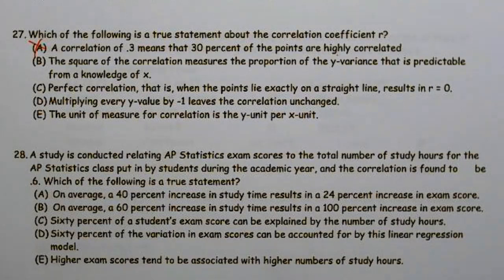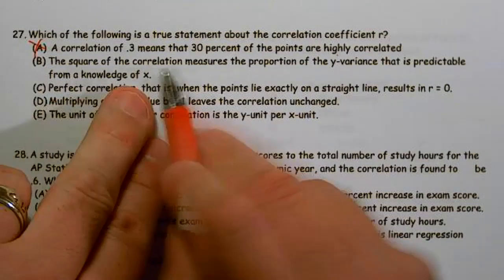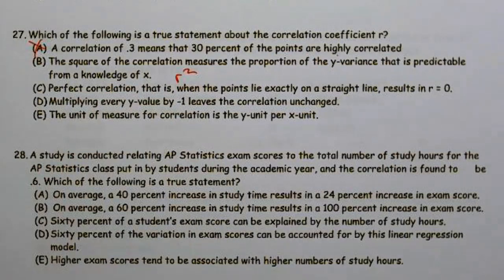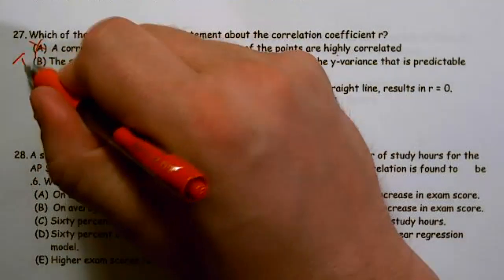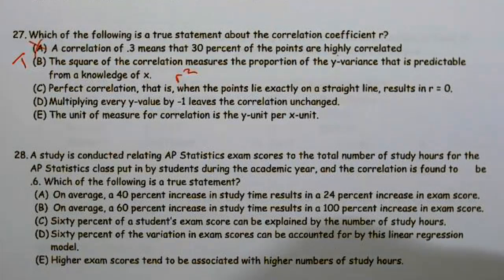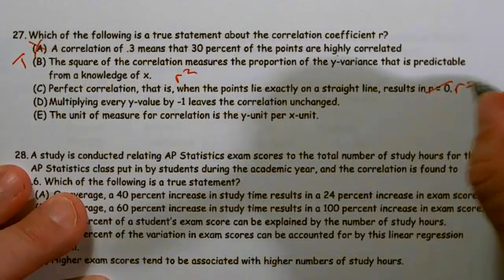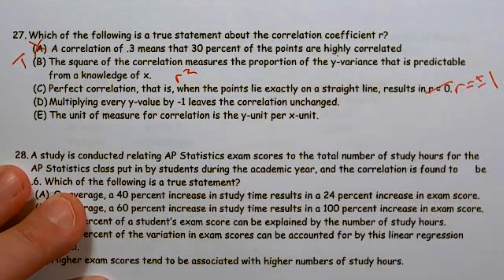The square of the correlation measures the proportion of the y variance as predicted from a knowledge of x. The square of the correlation, so r squared, measures the amount of variation in y based on x. I like that a lot. So that looks like our answer, but let's go through the rest of these. Perfect correlation, that is when the points lie exactly on the line, results in r equals 0. No, that's r equals positive or -1, depending on the slope.